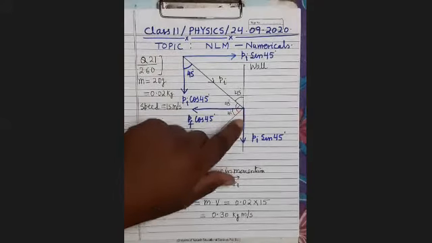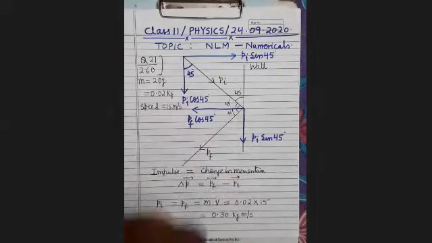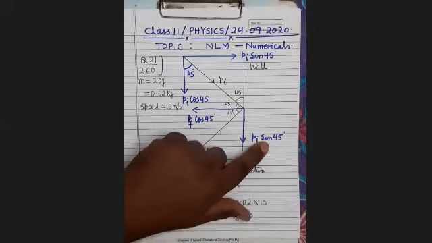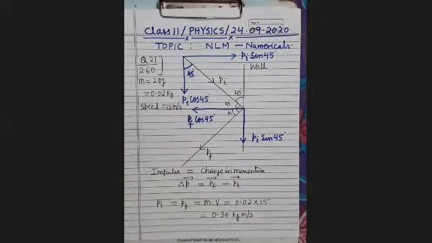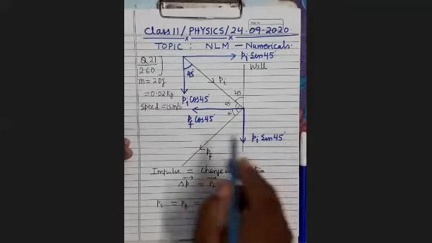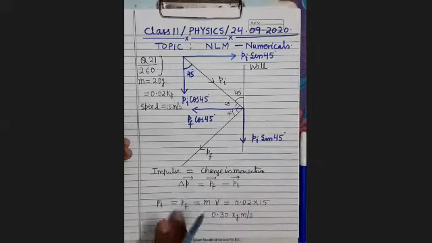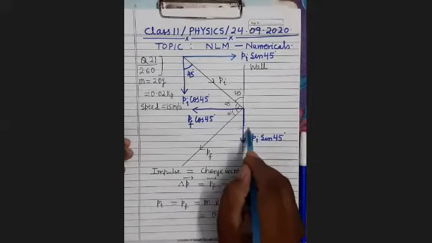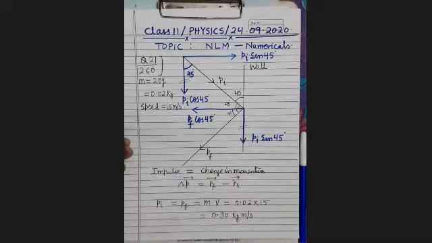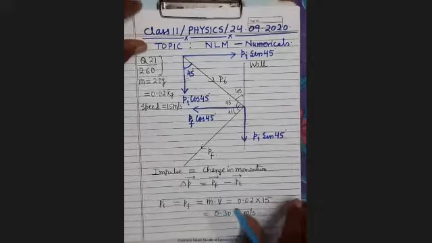After striking, it has momentum in the same direction. Sine 45 and cos 45 both have the value 1 upon root 2. Therefore these two components are equal in magnitude and same in direction, so there is no change in momentum in the vertical direction.